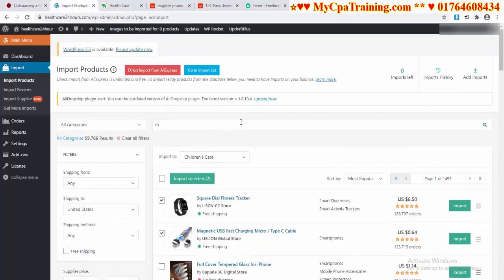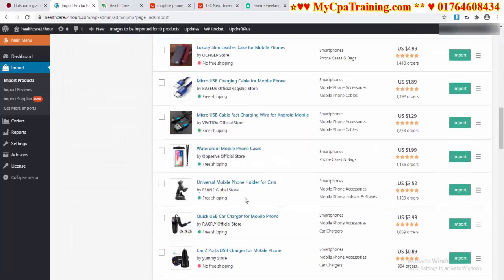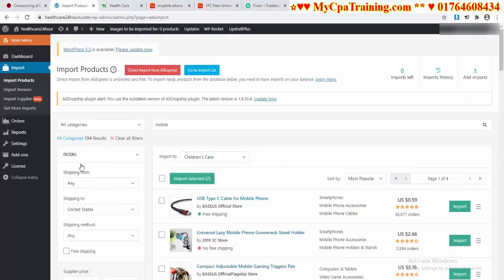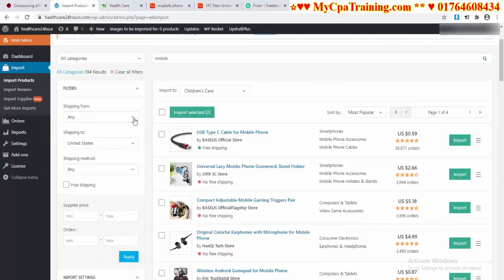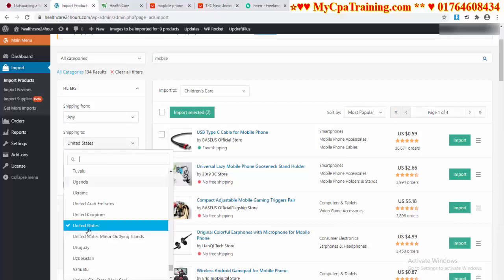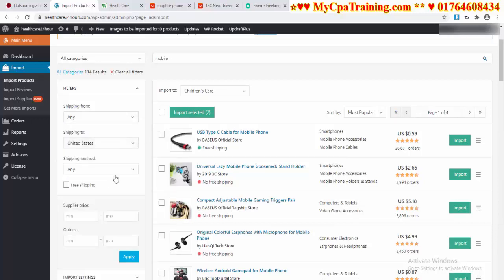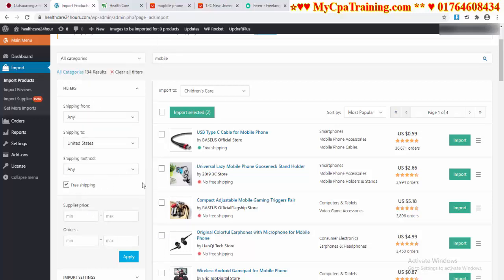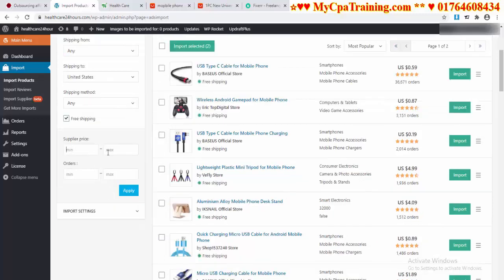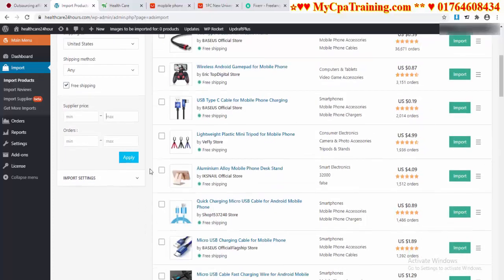You can search for a product from here. Suppose I search mobile, you will get all mobile related products, and you can search with filters. Suppose categories, shipping from China, United States, Europe, you can select any one. Shipping to, you can select shipping to countries. Shipping method, you can select the shipping method. Suppose free shipping, you can mention minimum price, maximum price, orders, and you have to click on apply.